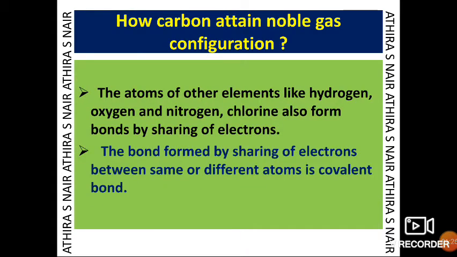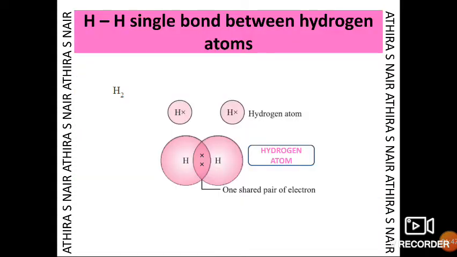The atoms of other elements like hydrogen, oxygen, nitrogen and chlorine also form bonds by sharing of electrons. The bond formed by sharing of electrons between the same or different atoms is called a covalent bond. Here we can see a single covalent bond between hydrogen atoms, with one shared pair of electrons.